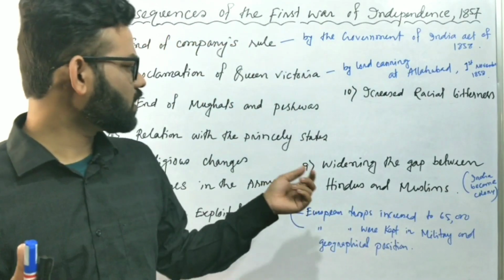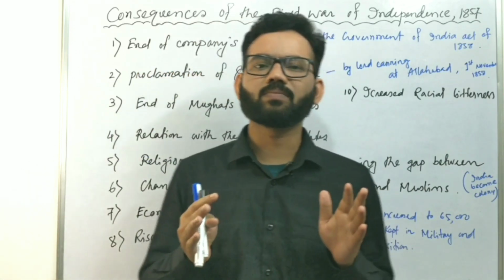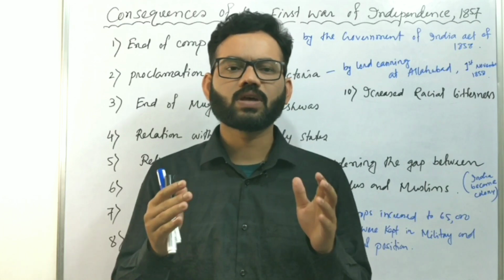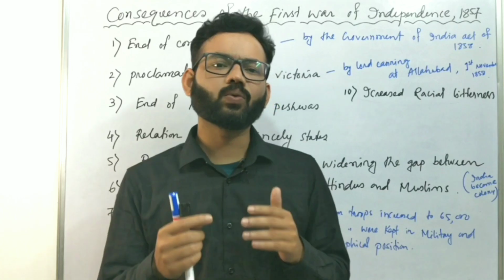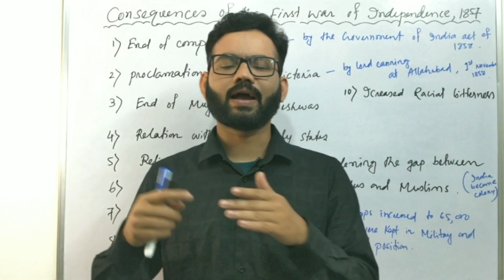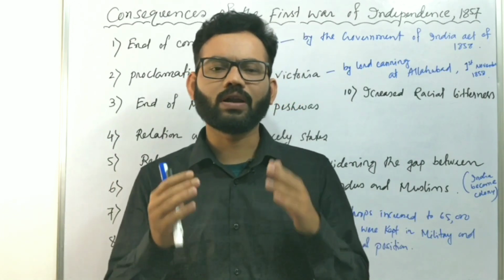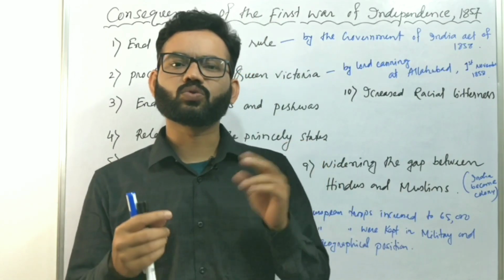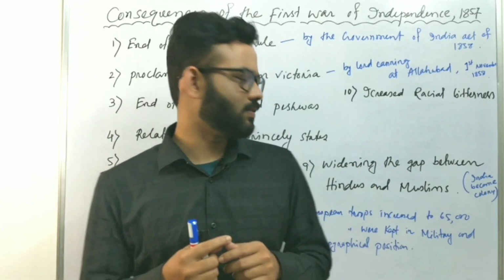Number nine, the widening of the gap between Hindus and Muslims. The British were very much aware that the weakness of Indians was their customs and religions. So they used this as a trump card, and they wanted to divide India on the basis of religion. After the power shifted to the British Crown, the British government also used the sensitive issue of religion as a trump card, and they divided Indian society into two parts, Hindus and Muslims, to weaken the unity of the Indians.